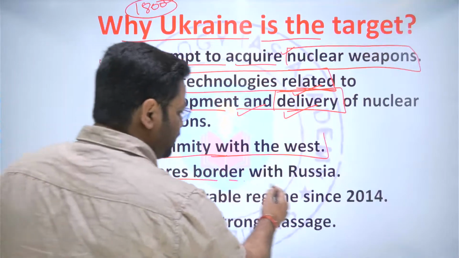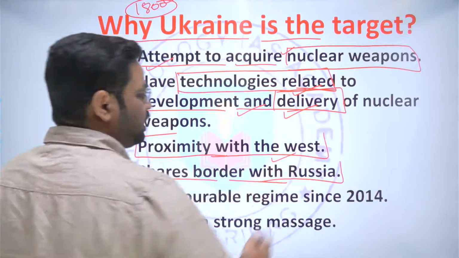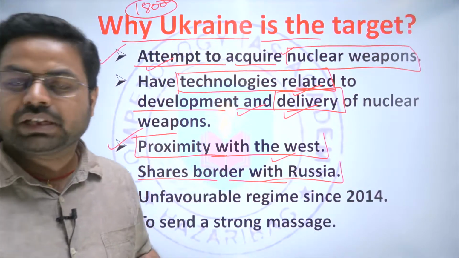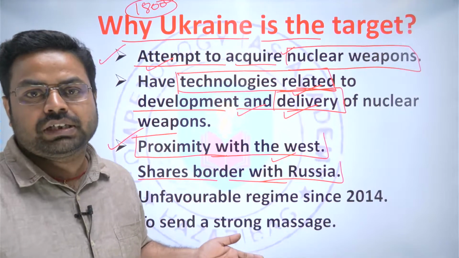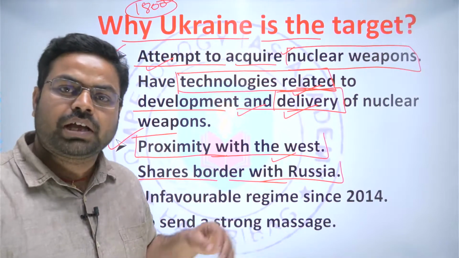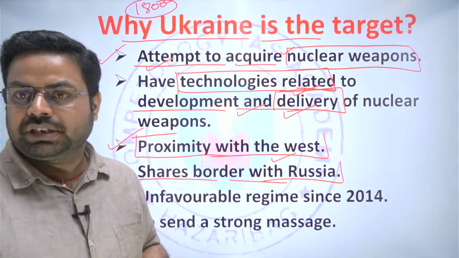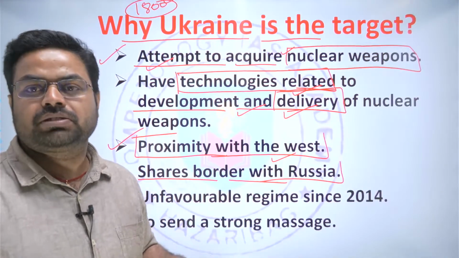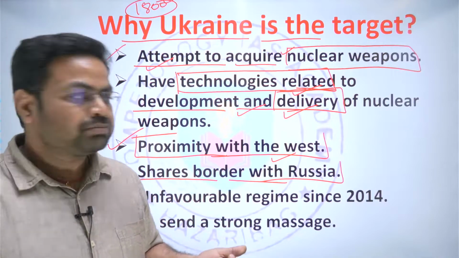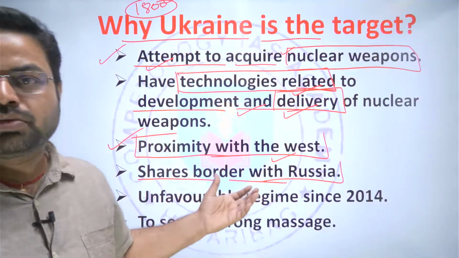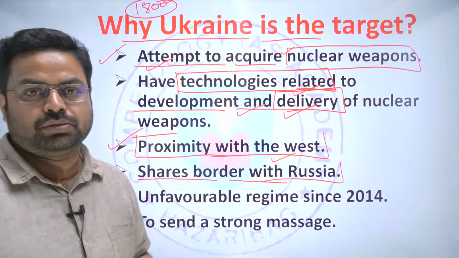Next is that Ukraine shares a border with Russia and many other countries, as we have seen already. Latvia, Lithuania, and Estonia have already joined NATO, and Russia feels threatened by that, because the military bases of NATO can be erected over there. And the same situation would have happened in Ukraine also, right?